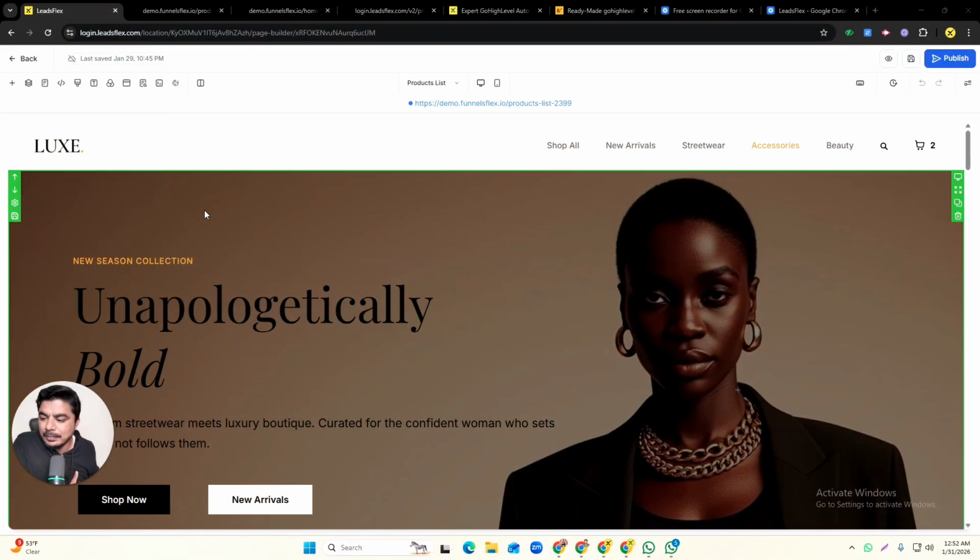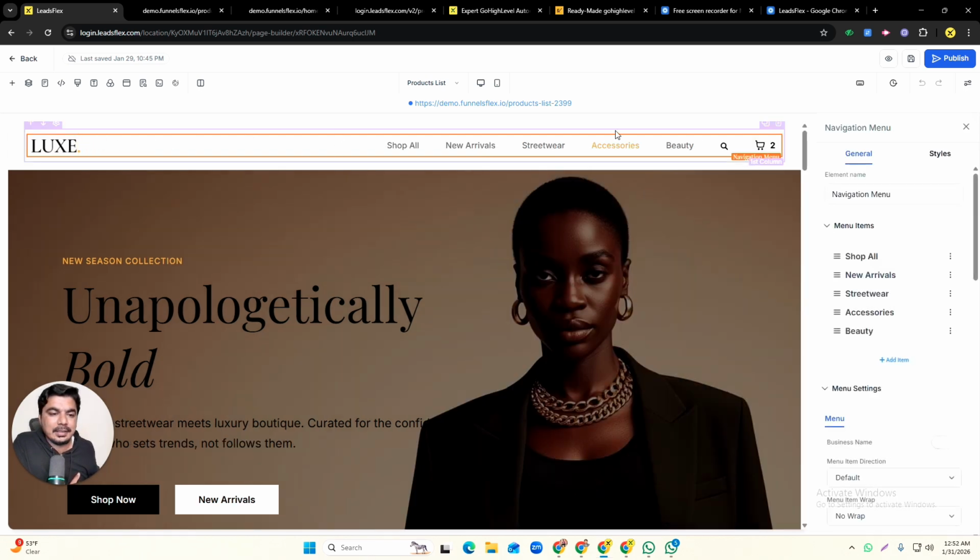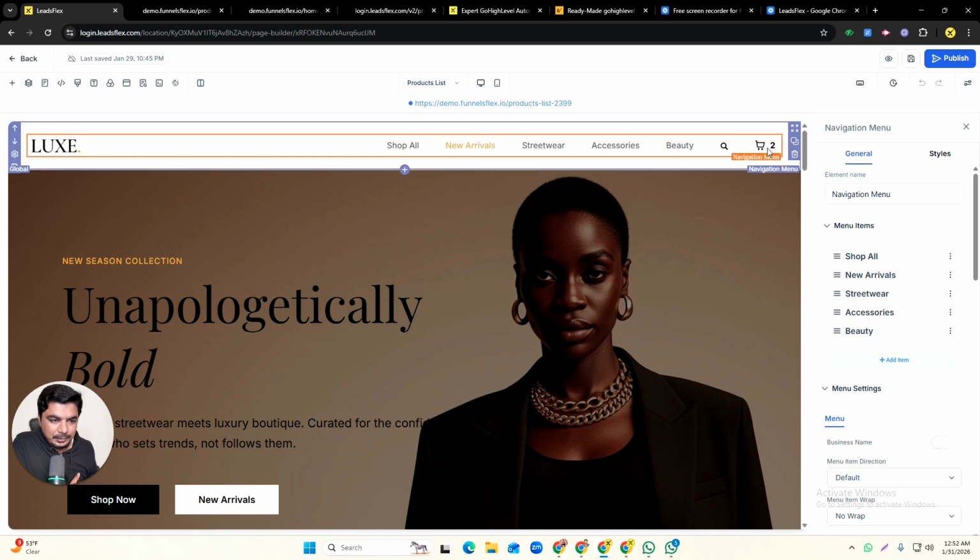I just grabbed my old store that I have already designed. I will show you step by step. Here you can see I just take one column. In one column we add 3 sections and this menu as well. I add just one, and on the left side I add logo and menu, and you see the search bar, and also we have cart actions as well.